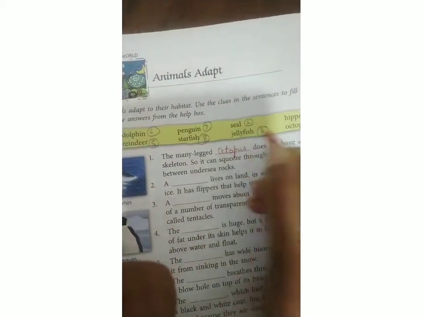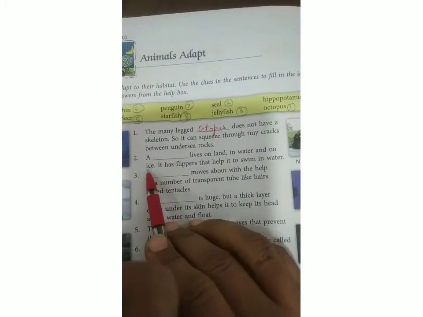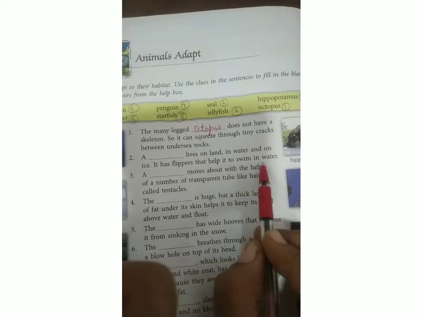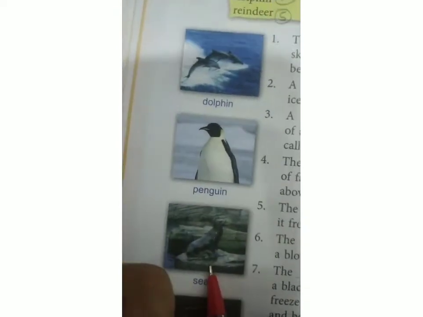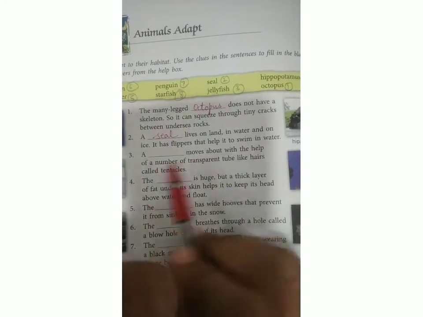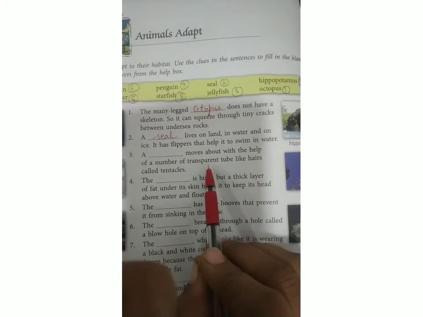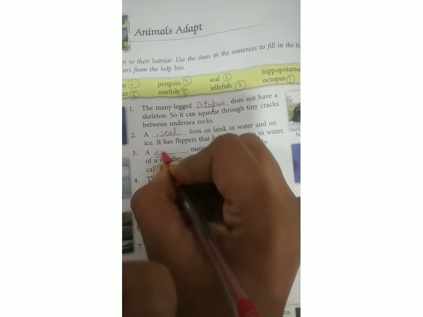Here I'll write octopus. A dash lives on land, in water and on ice. It has flippers that help it swim in water. That is seal. This is the seal. Third one. A dash moves about with the help of a number of transparent tube-like hairs called tentacles, that is jellyfish.